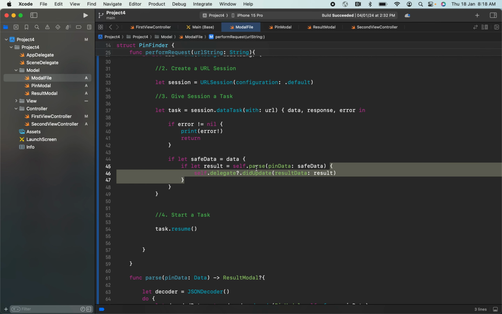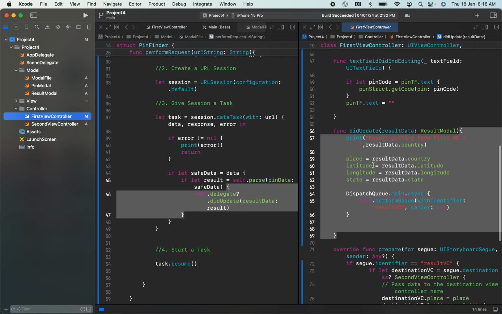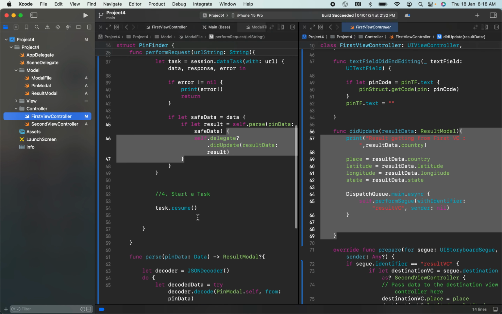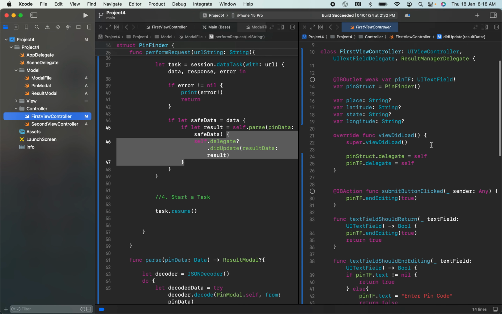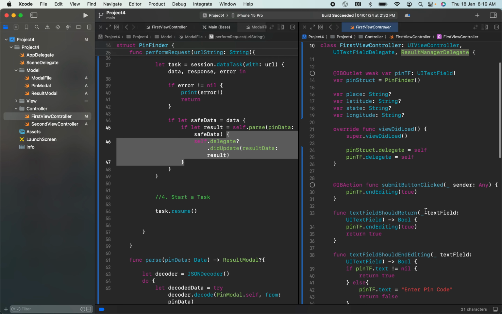See, if it reaches here, immediately it will go to the first view controller and this function will get activated, because this first view controller, as we already mentioned, abides by the protocol of ResultManagerDelegate.